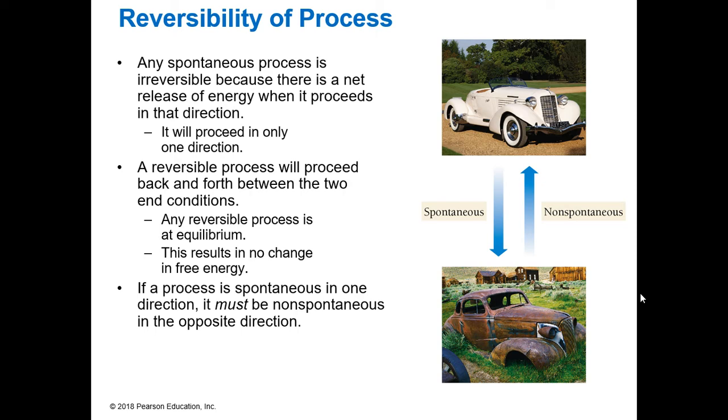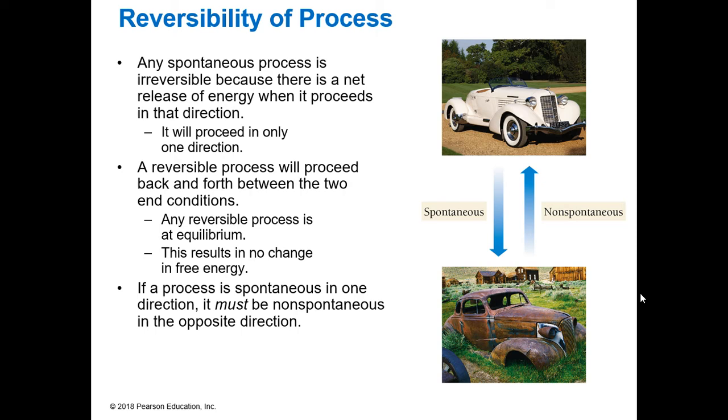So therefore, we say that it is irreversible unless you add this large input of energy in order to get it back there. So any reversible process is at equilibrium. They can proceed back and forth, but there is no change in free energy. So if we do say something is at equilibrium, then that means that we are not looking at spontaneous and not. It is going to go back and forth between the two. There is no change in energy. But if it is spontaneous in one direction, then it will be non-spontaneous in the opposite direction.